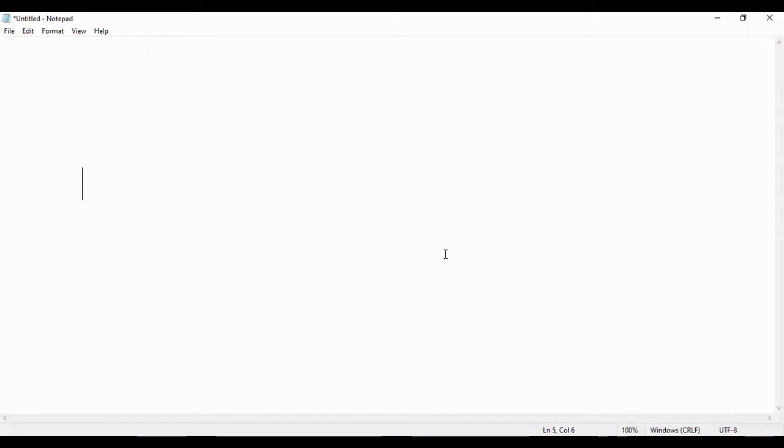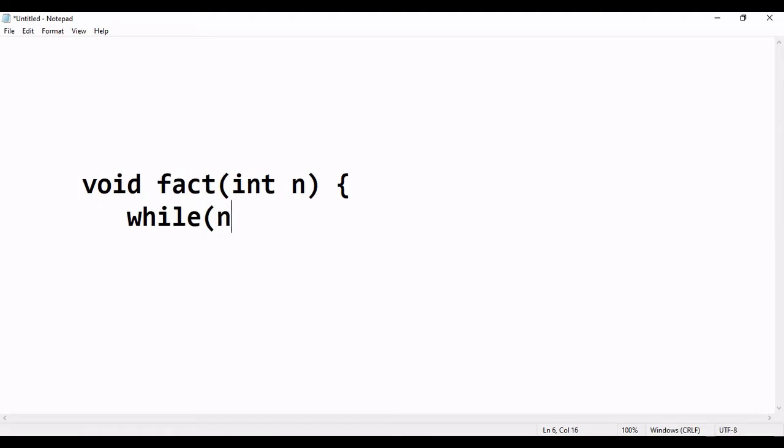Now see here, if this is a function in C, those are familiar. I'm writing something called factorial, with an integer n as a parameter, and some code inside the brackets. While n greater than 1, let f equal to f into n, forget about the declaration, you only understand the logic. Initially f is 1. So this is a C statement I'm writing, and n equal to n minus minus.